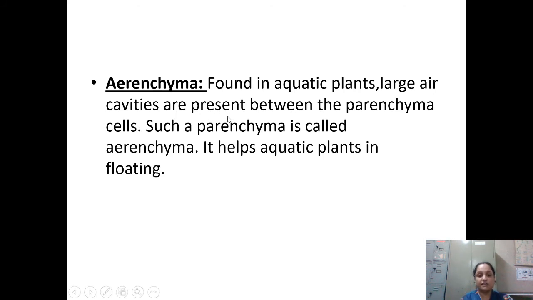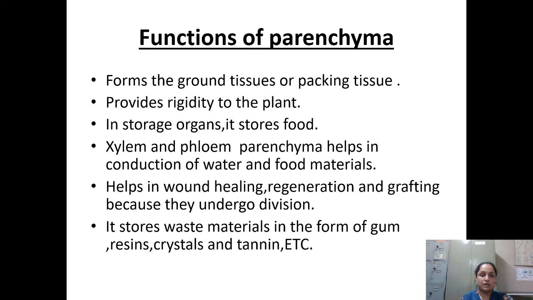Large air cavities are present between the parenchyma cells and such a parenchyma is called aerenchyma. Because they have air spaces in between the cells, that is the reason it is going to help the aquatic plants in floating, or you can say buoyancy.